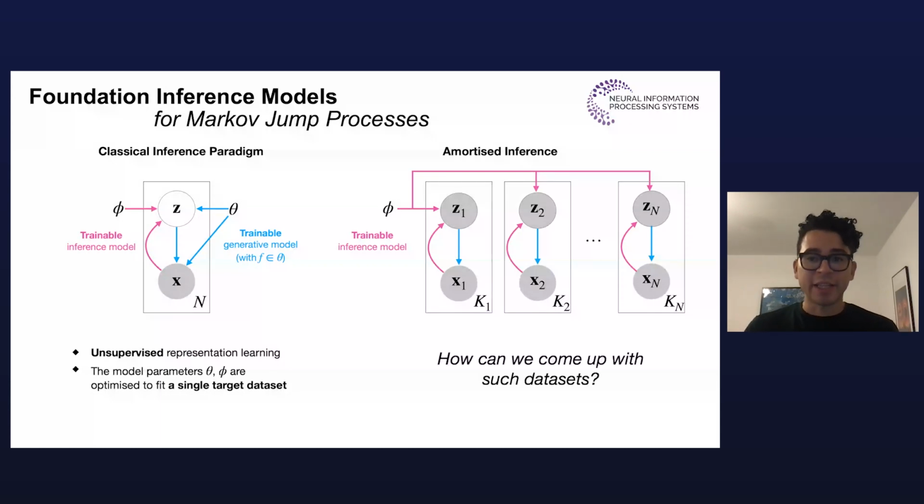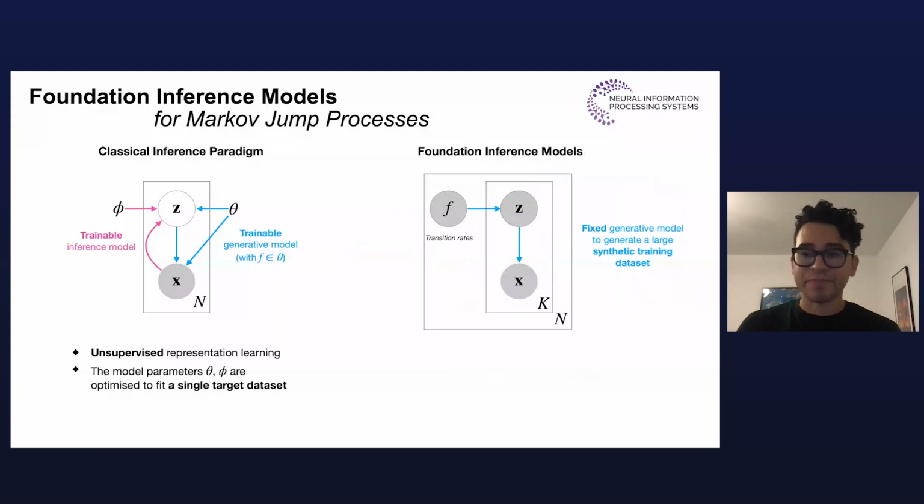Well, enter Foundation Inference Models, which also has two components. The first one is a fixed hierarchical generative model that introduces a distribution over the transition rates, and which we use to simulate a large dataset of different Markov jump processes with their noisy observations. And second, a trainable inference model.